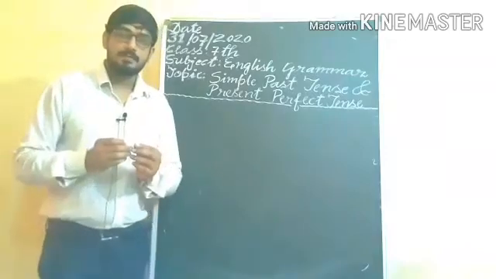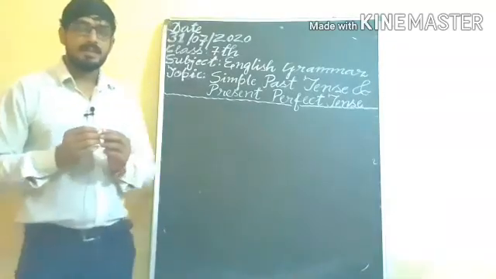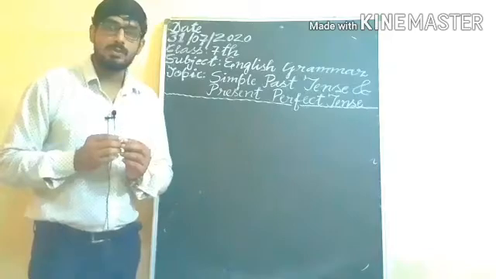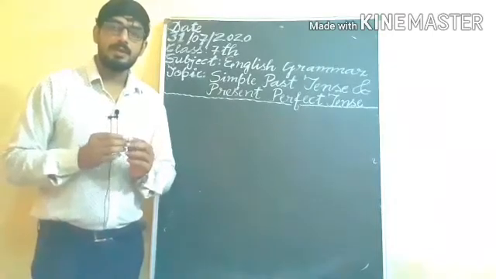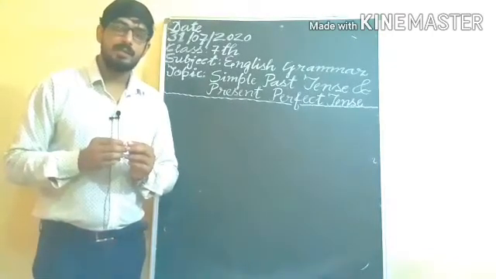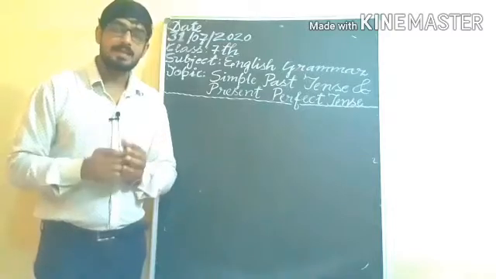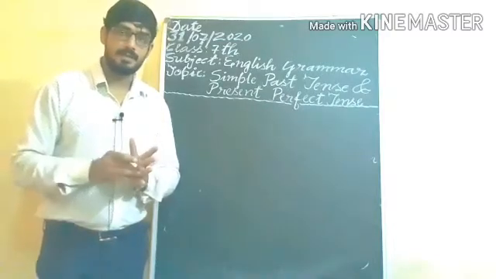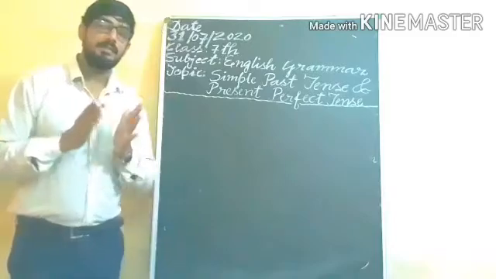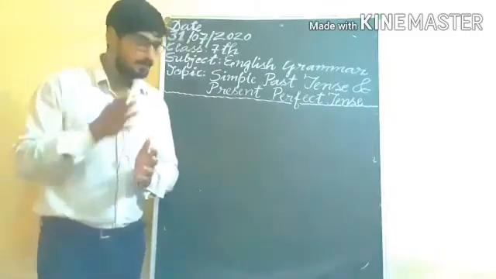Afterward we are coming to present perfect tense. Present perfect tense is used to denote the action which has completed in present, and we can feel the effect of the action. Understand?